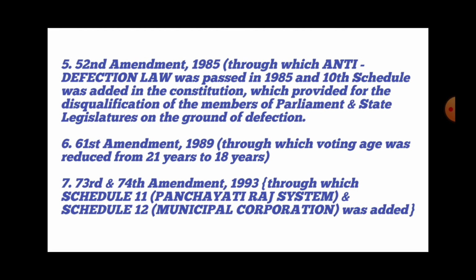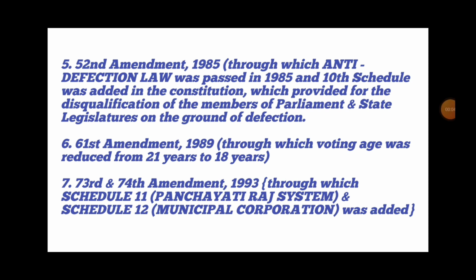52nd Amendment Act 1985, through which the anti-defection law was passed in 1985, and the 10th Schedule was added in the constitution, which provided for the disqualification of members of Parliament and state legislatures on the ground of defection. The next is the 61st Amendment 1989, through which the voting age was reduced from 21 years to 18 years.